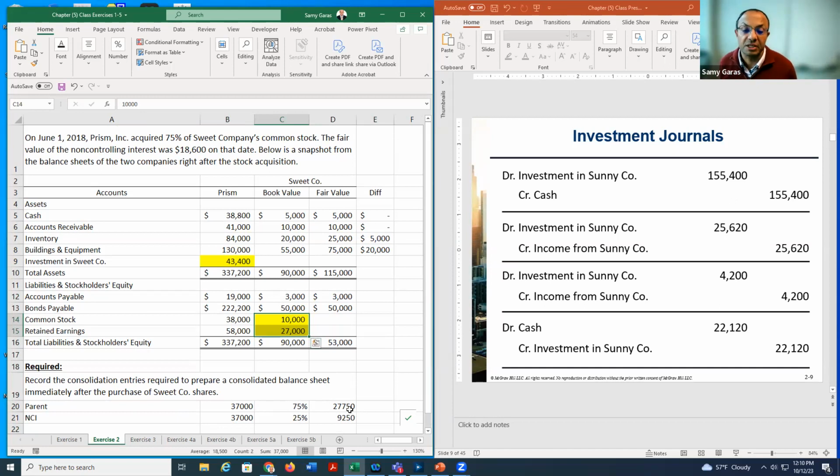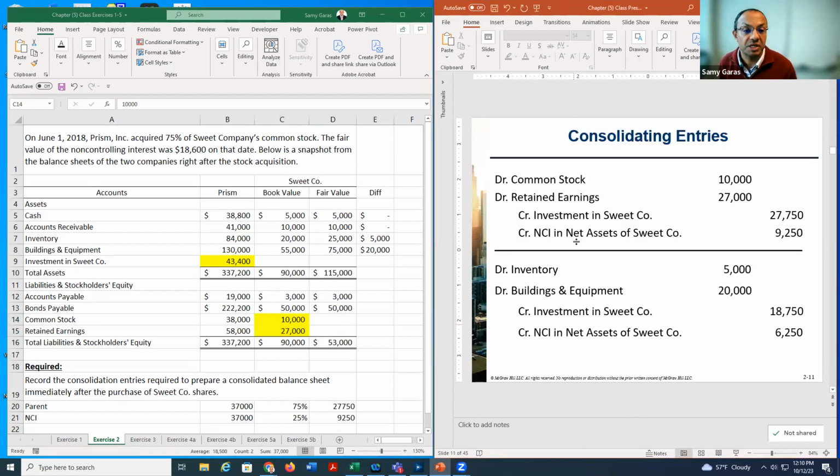For the parent, we get 27,750. For the NCI, we get 9,250. And here you see, we debit common stock by 10, debit retained earnings 27, credit investment by 27,750, and credit NCI by 9,250. This is the first journal entry for consolidation.